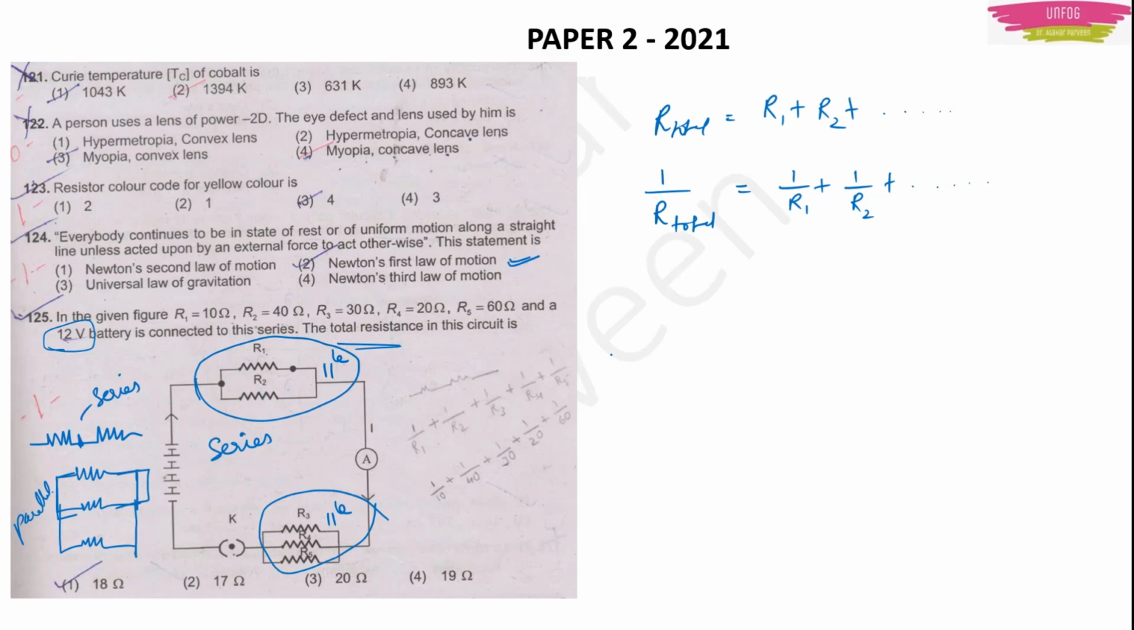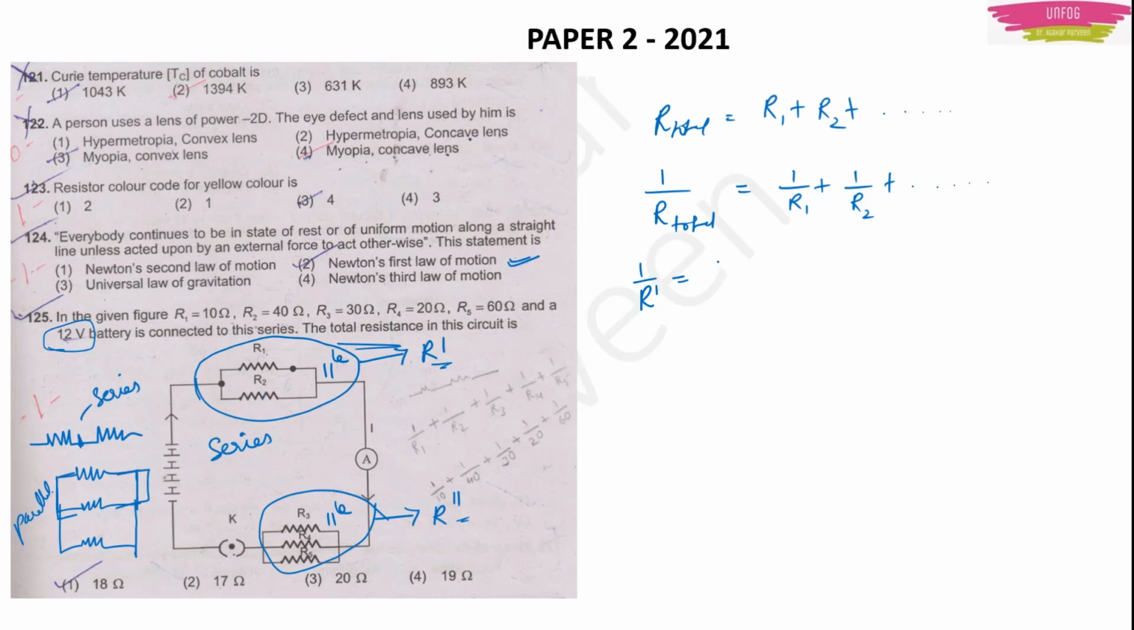Now let us find the total resistance. For that, first I have to find the total resistance of this group, let it be R dash. Then I will have to find the total resistance of this group, let it be R2 dash. Then I will find the total resistance of the circuit using this R dash and R2 dash. Now in this R dash group, the resistors are connected in parallel, right? So I will use this formula.